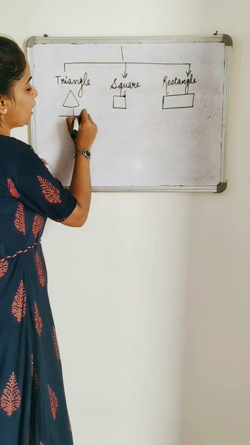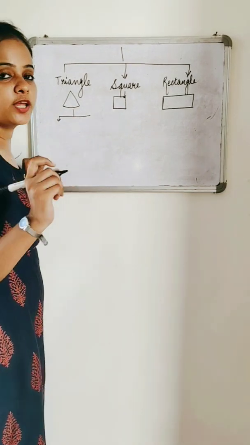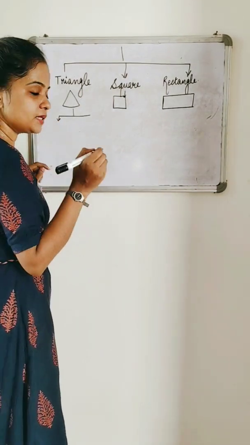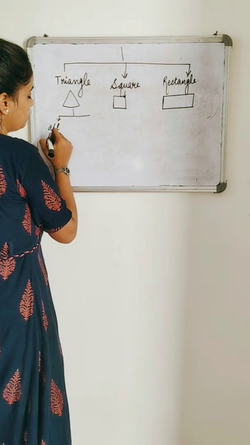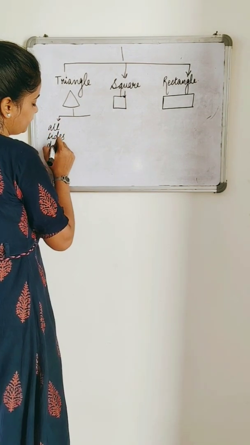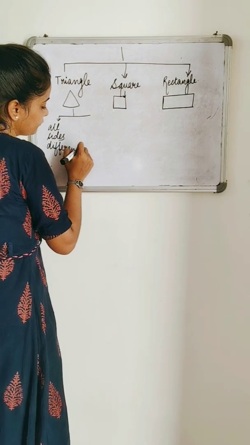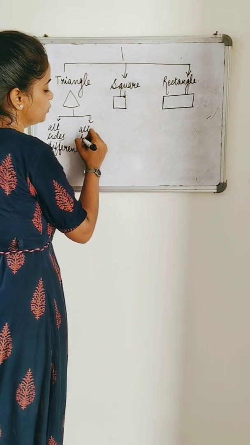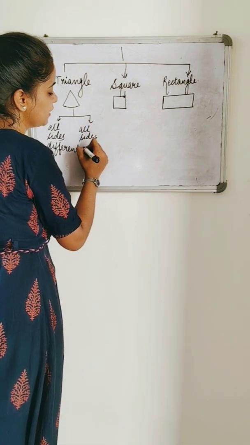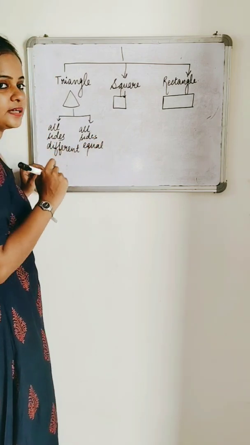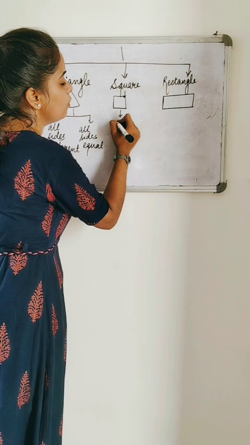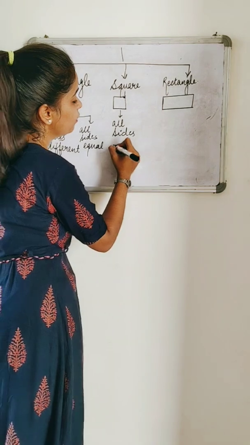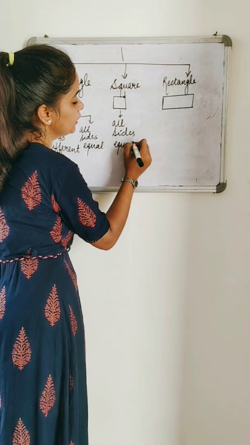So in triangle we have two types of triangle. Actually there are more than two types, but for you I'm saying: one triangle in which all sides are different, right? And one triangle is an equilateral triangle in which all the sides are equal. Just like a square, but a square has 4 sides and we have 3 sides in a triangle. Square's speciality: all sides are equal. In the square, all sides are equal, right?